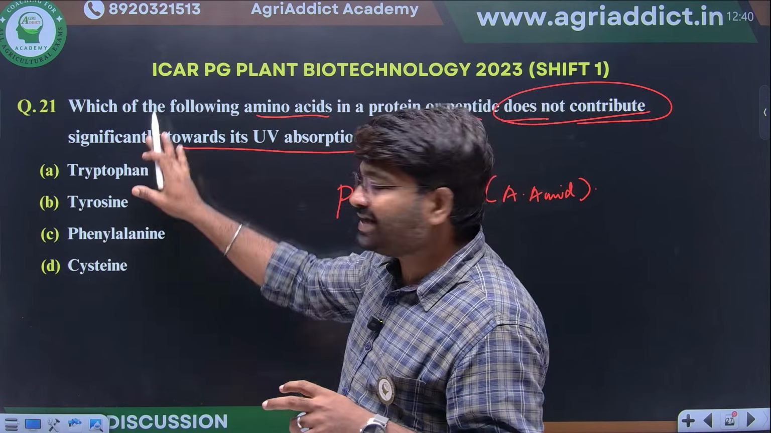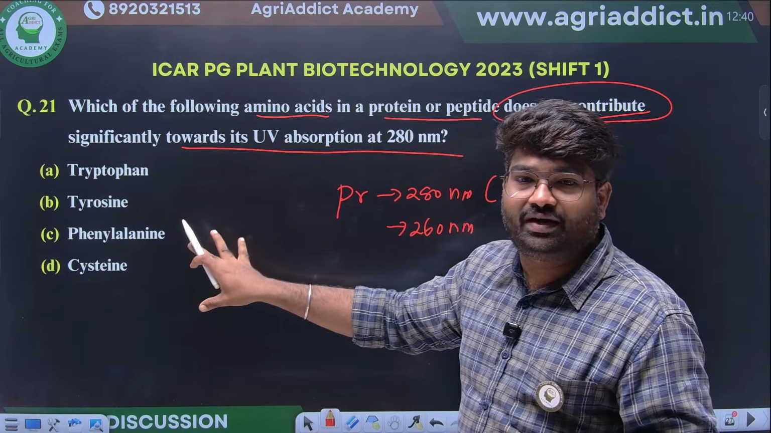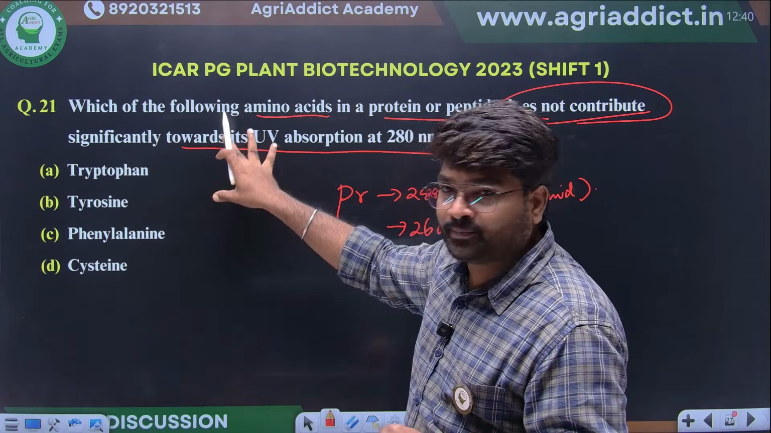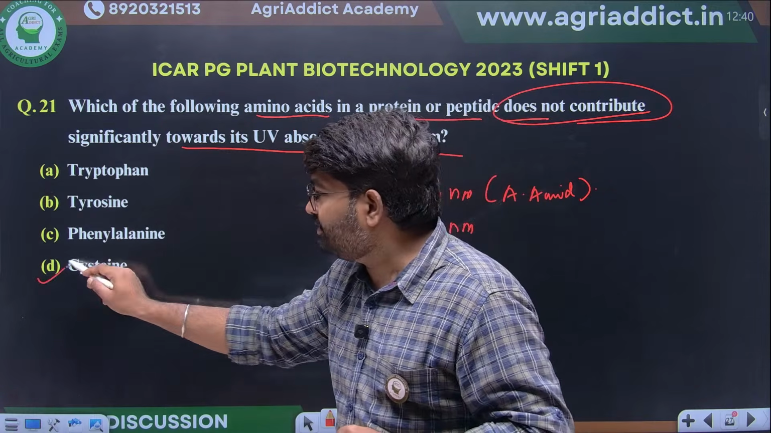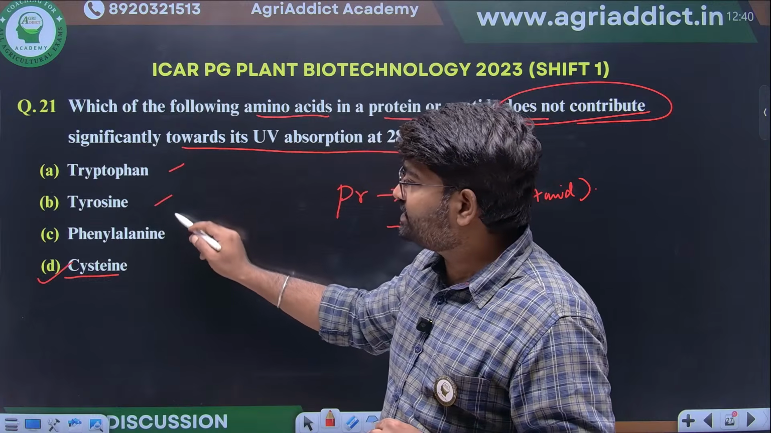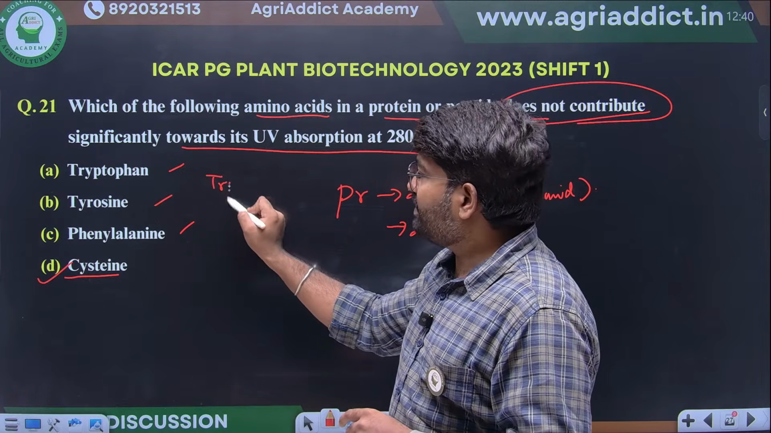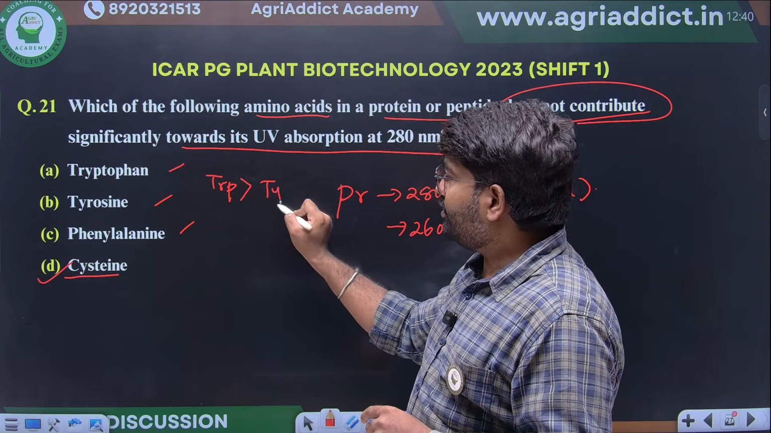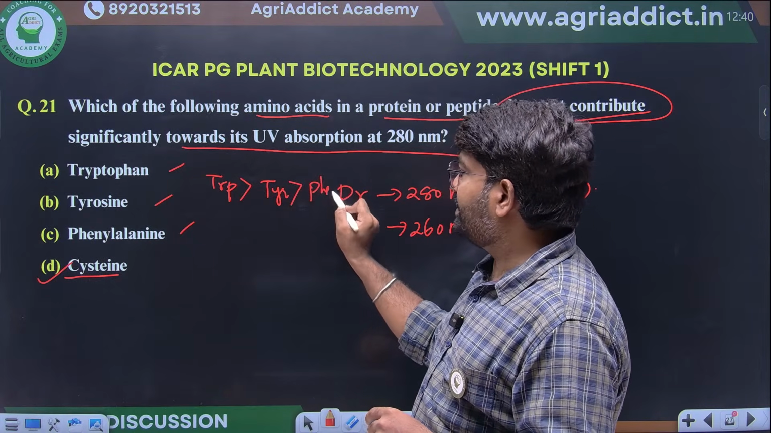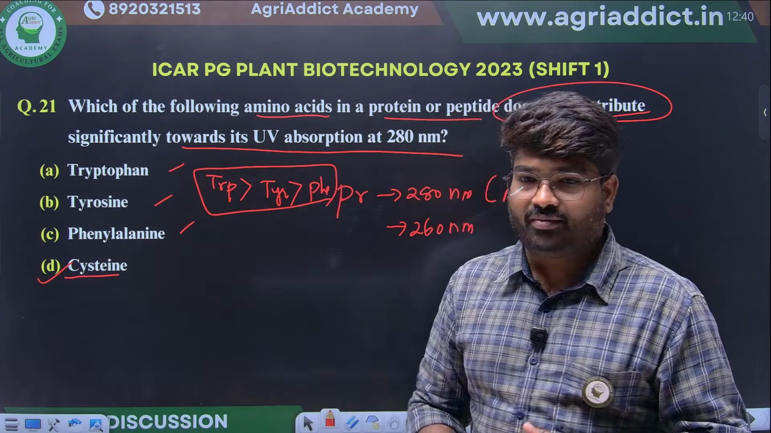So they are asking in our question which amino acid will not absorb. Cysteine will not absorb. Tryptophan, tyrosine and phenylalanine will absorb. If you see the order, tryptophan absorbs more, followed by tyrosine, followed by phenylalanine. This order also you have to remember. Okay, clear?